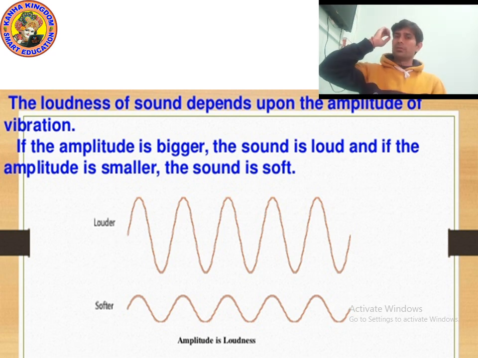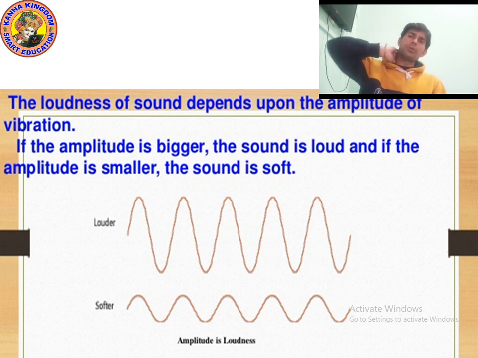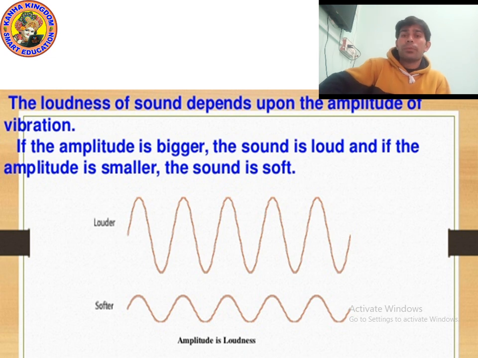Loudness is directly proportional to the square of the amplitude. This means if the amplitude is doubled, then the loudness will become four times. I hope you understood. Now let's move on to the next point.